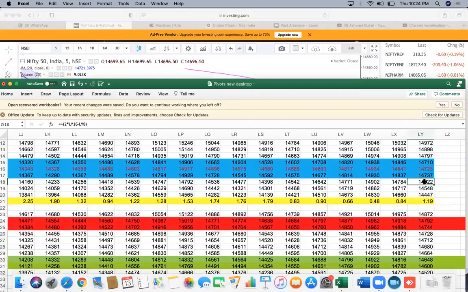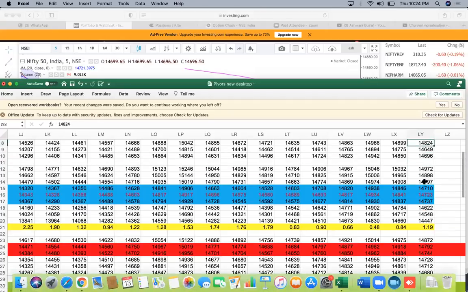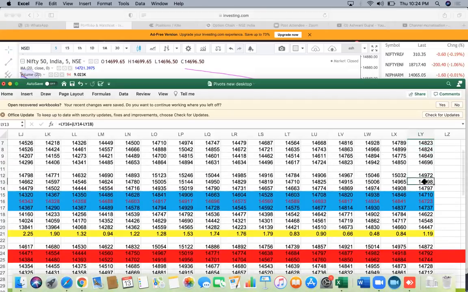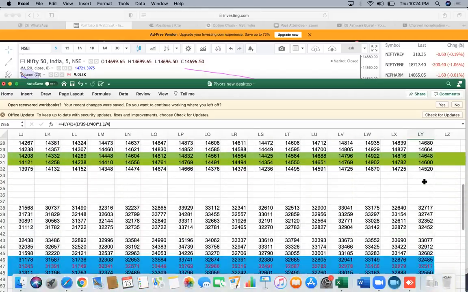For tomorrow, the pivot point on Nifty is 14,723. I think S1 is 14,622 and R1 is 14,797. So at S1, I am expecting some sort of rejection to occur. Wait for that rejection to happen.